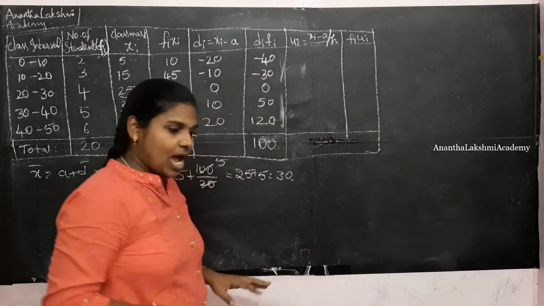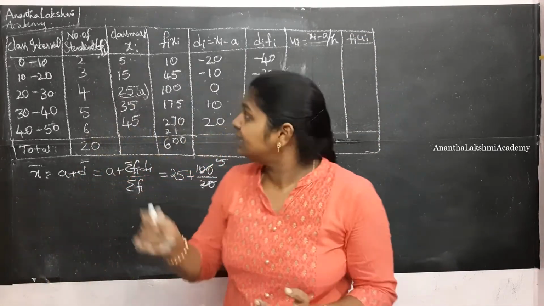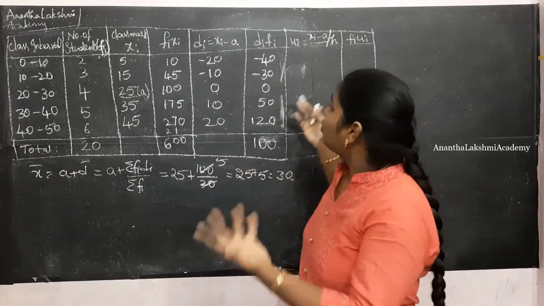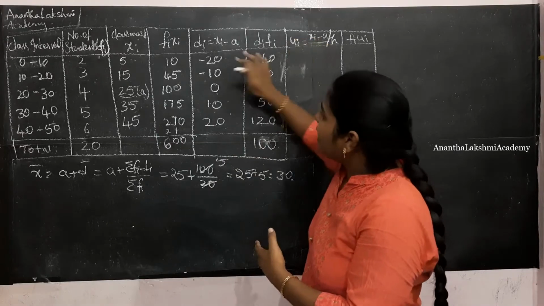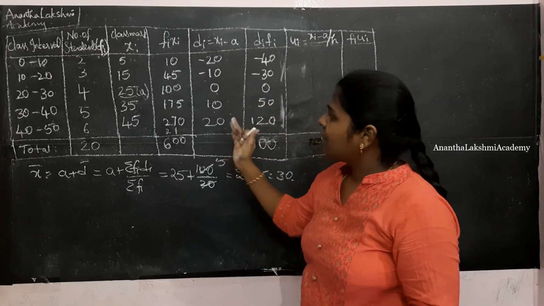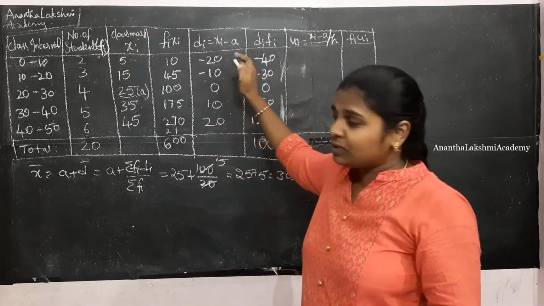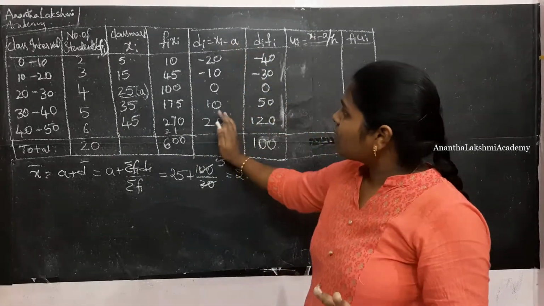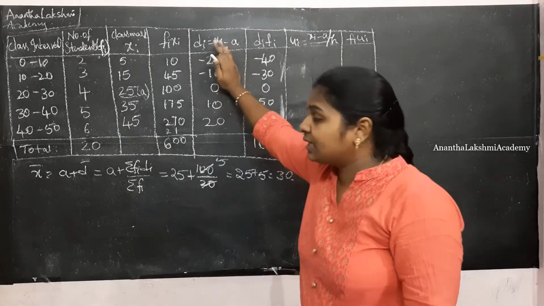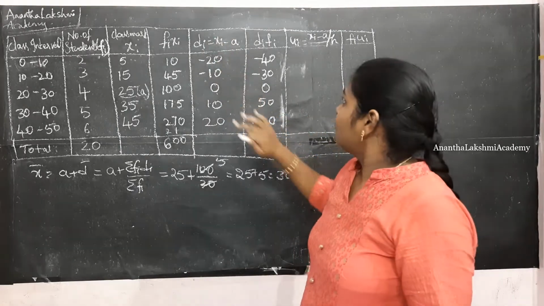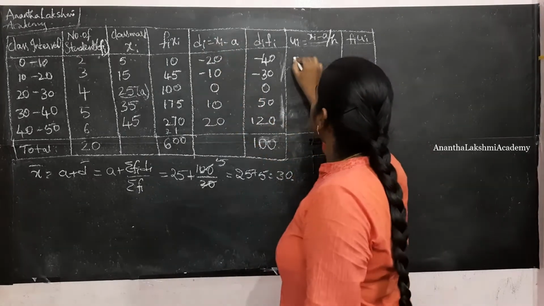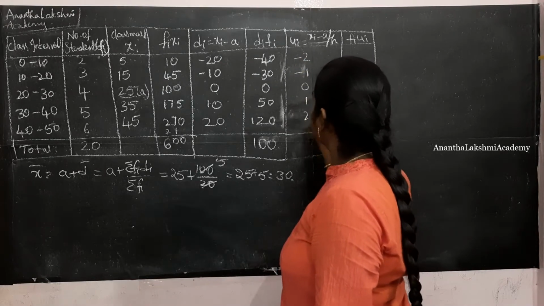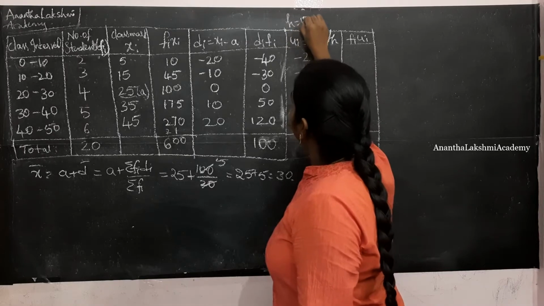Now I told you, even after calculating the deviation, if the calculation is still complex, then what do we do? We divide the whole column by a common multiple. As I told you, these are all multiples of 10. Now by dividing the whole thing by 10, what do I get? I get simpler values like -2, -1, 0, 1 and 2, wherein here h is considered to be 10.